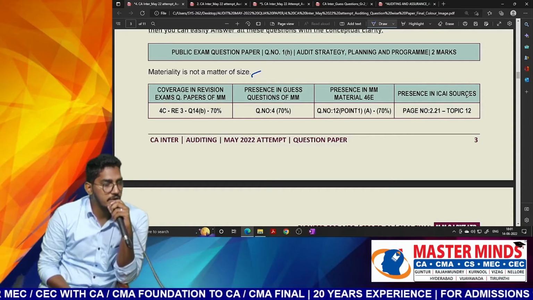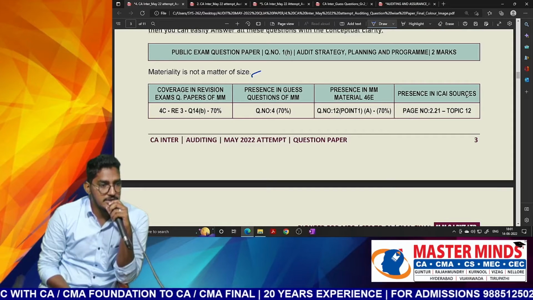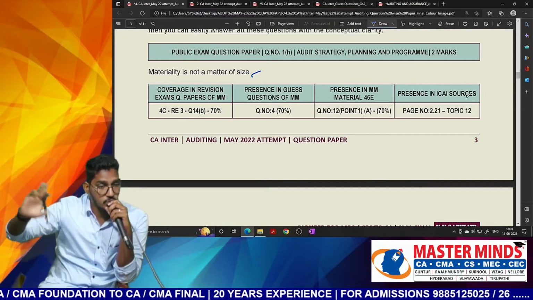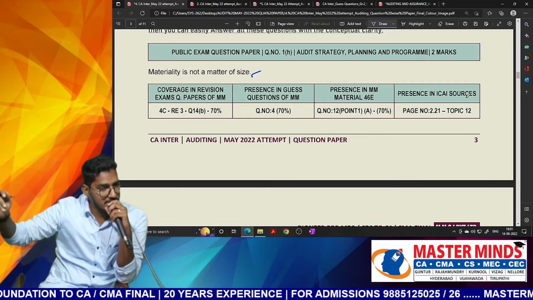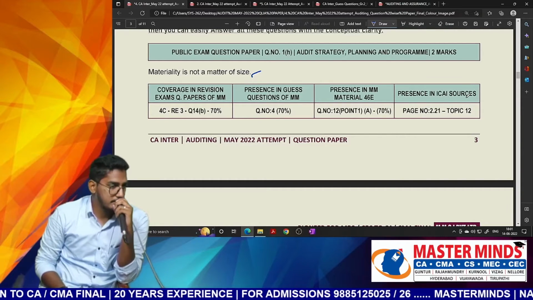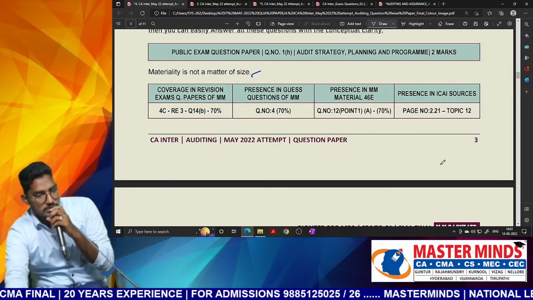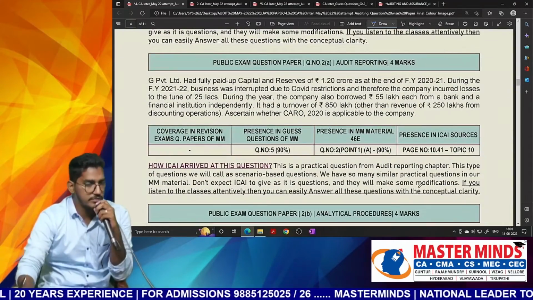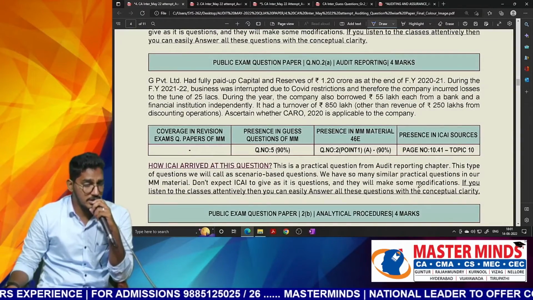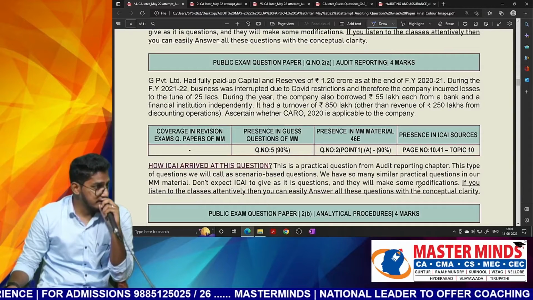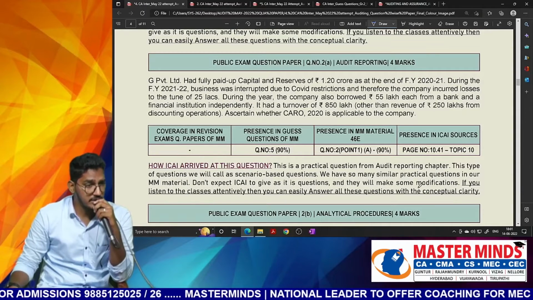Materiality is not a matter of size, which means that materiality doesn't always deal with only big amounts. Only big amounts would not be material. Yes, sometimes even small amounts also could be material. This is how true or false statements are tested. By now you might have got a view of how or in what circumstances these true or false statements will be tested. Clear everyone? Next one.